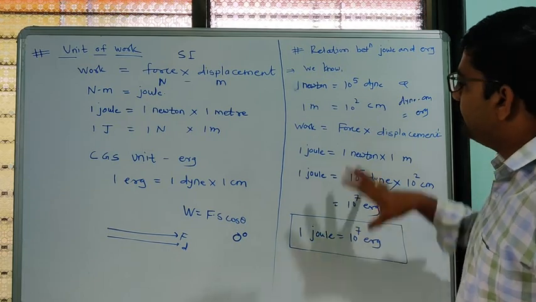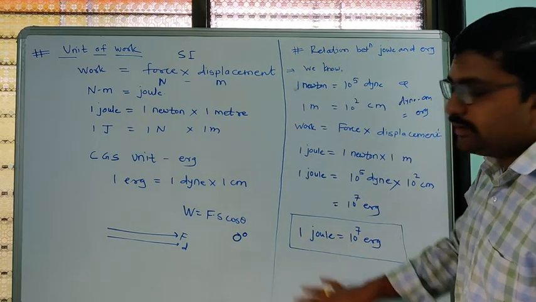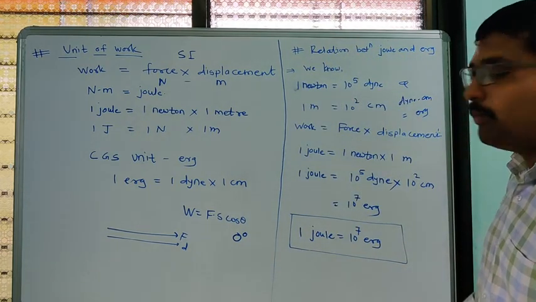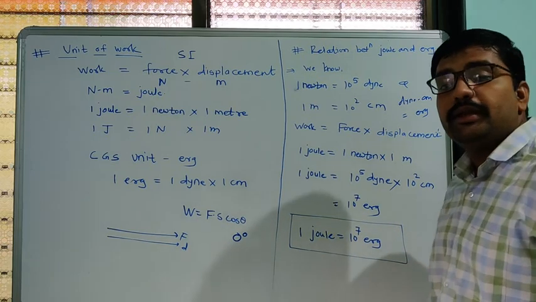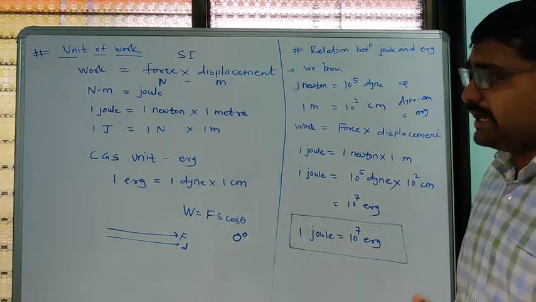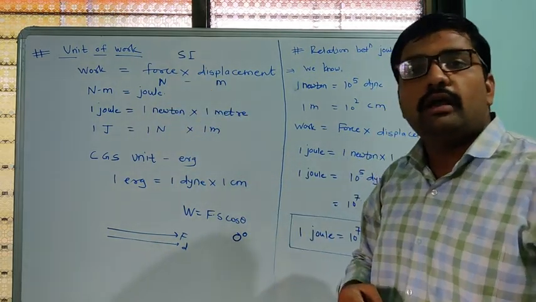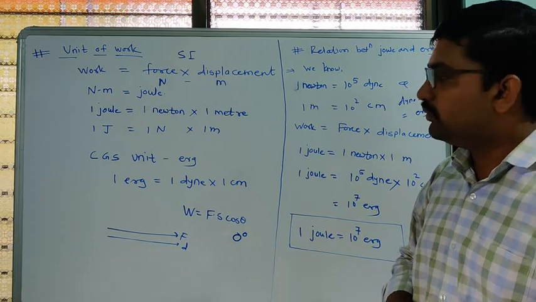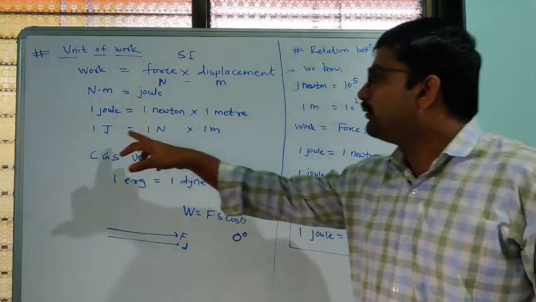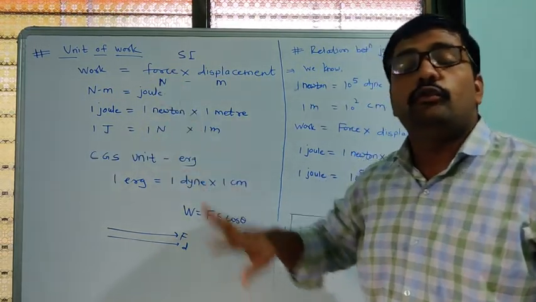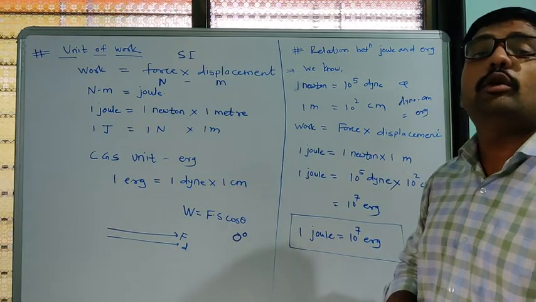Sometimes this relation is also asked in examinations: prove 1 joule is equal to 10 raised to 7 erg. For that you have to remember only the formula of work done, and from the formula we go toward this proof. First of all we have to calculate 1 joule work done. For that we should know the definition of 1 joule work.